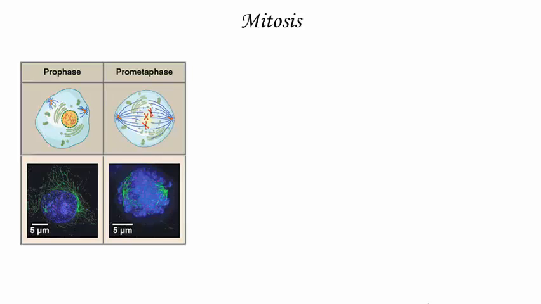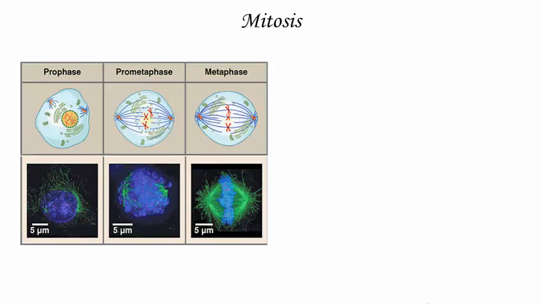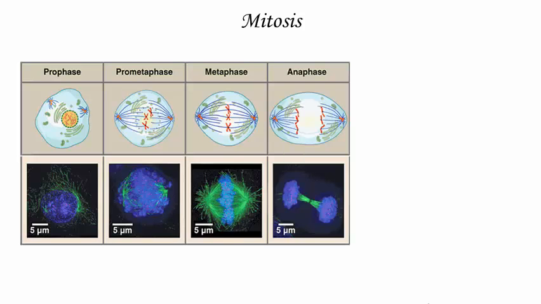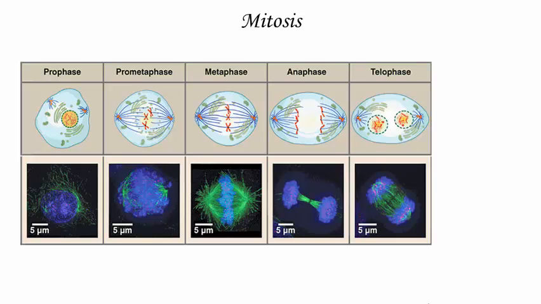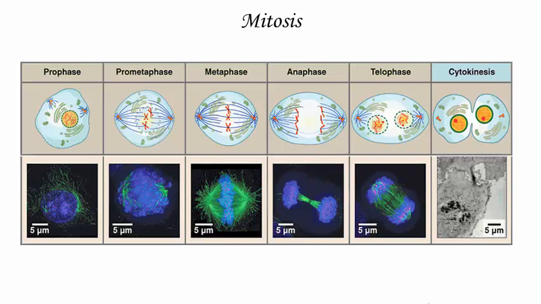In prometaphase, the chromosomes attach to the spindle fibers. And in metaphase, the duplicated chromosomes, or chromatids, line up at the metaphase plate, or the equator of the cell. In anaphase, the chromatids are separated and begin moving towards the polar regions of the cell. In telophase, the chromosomes reach the poles, they decondense and nuclear envelopes form around them. The spindle breaks down and the cell begins to divide. And finally, at cytokinesis, the cell divides.